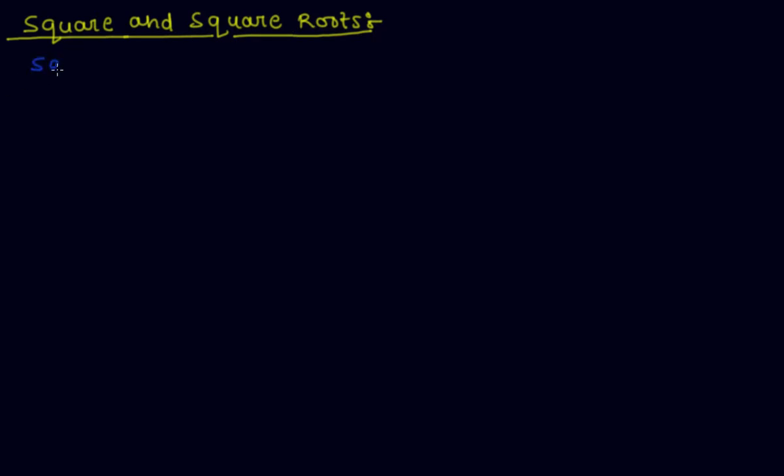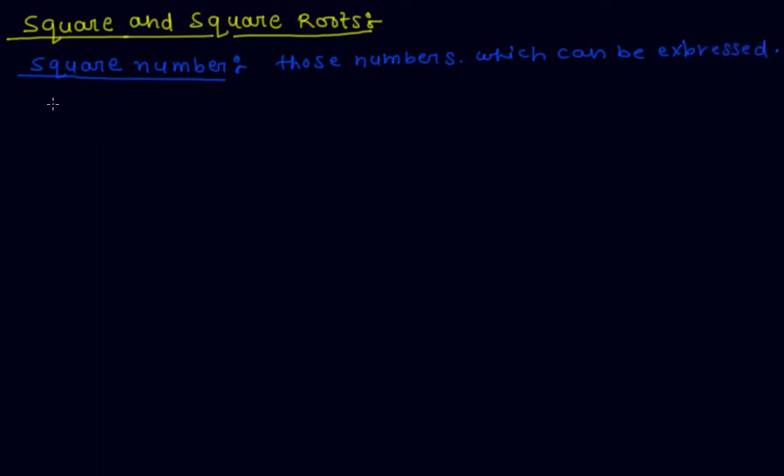So first thing, what is a square number? We can say that a natural number, or those numbers which can be expressed as the product of a number with itself.